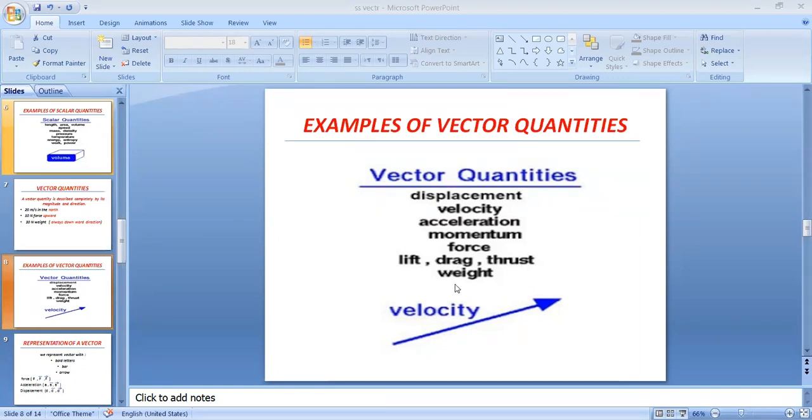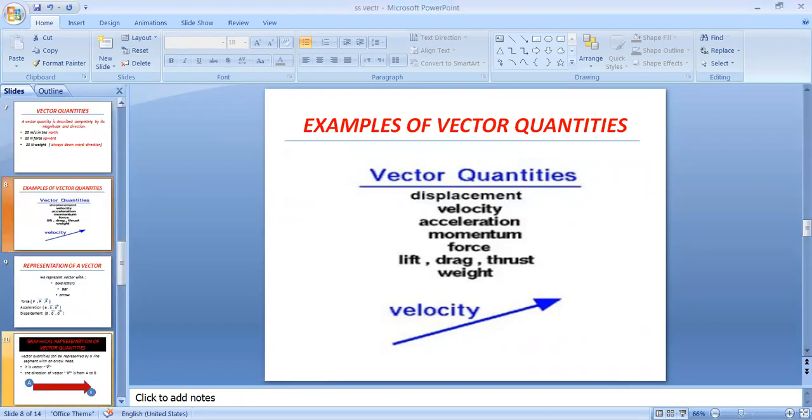The opposite of weight. Weight has direction downward and upthrust has direction upward. Clear? So these all quantities are vector quantities. Now you must have an idea about different scalar quantities, how they are called scalar quantities, different examples of scalar quantities, then vector quantities, definition of vector quantities, different examples of vector quantities.